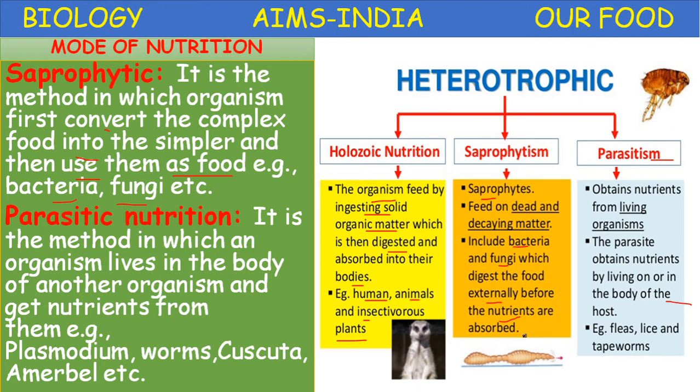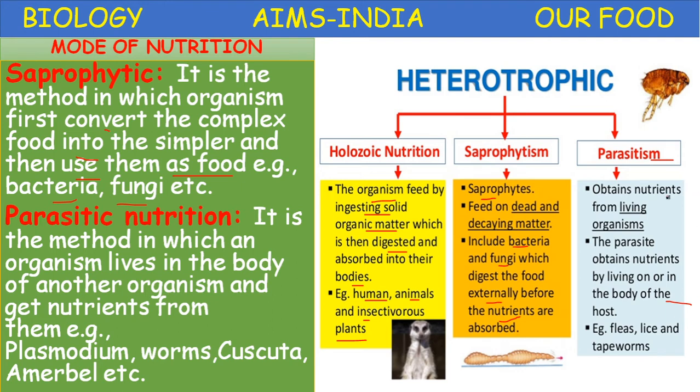Worms are helminth parasites. So here in the parasitic nutrition we come across two organisms. One is host and second one is parasite. The organism in which the parasite lives or depends is called a host, and the organism which absorbs the nutrients from the host is called a parasite.